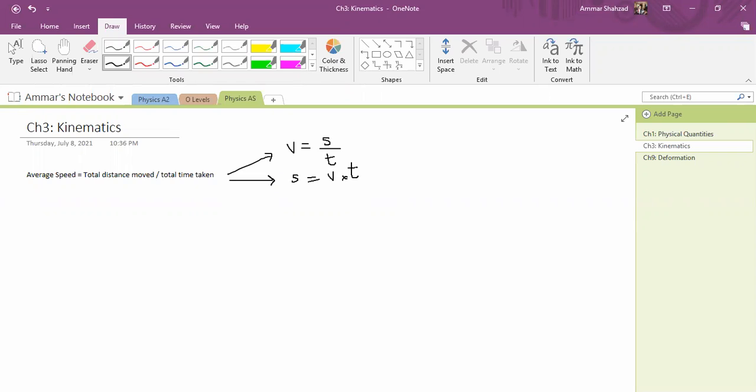Then why are we writing S instead of D? We should write D if it's distance. The thing is, S is commonly used for distance. Okay, we can go with D too, that doesn't matter even. So let's say this is D, and let's say this is D.